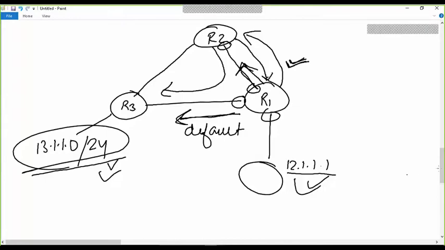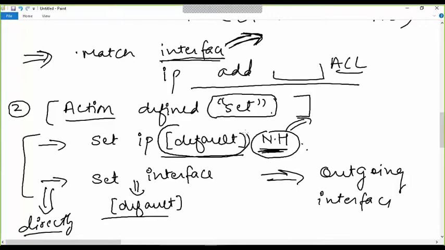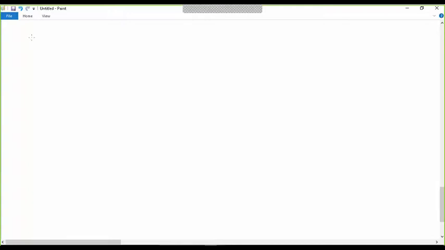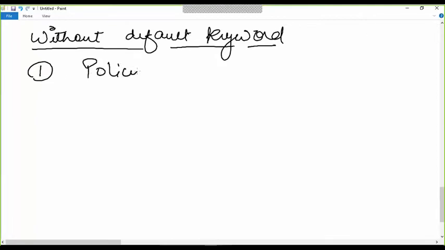Let's discuss what the default keyword is about. What does that mean? When we define the policy first, without the default keyword, the router will first try to policy route the traffic.